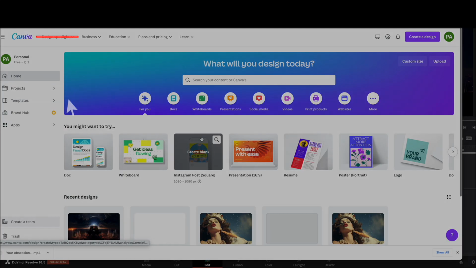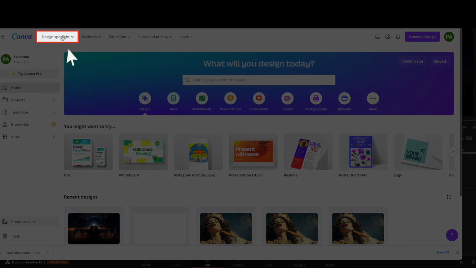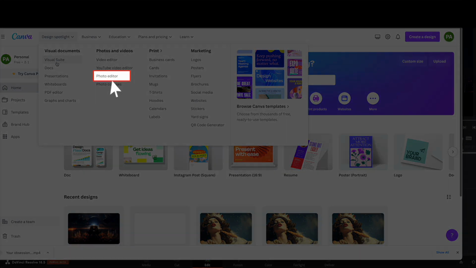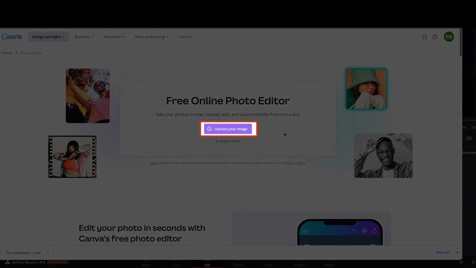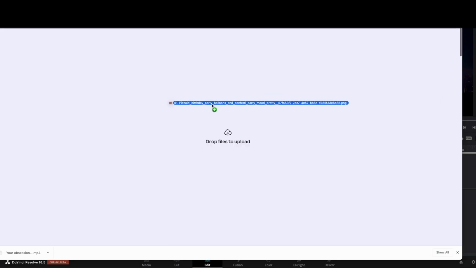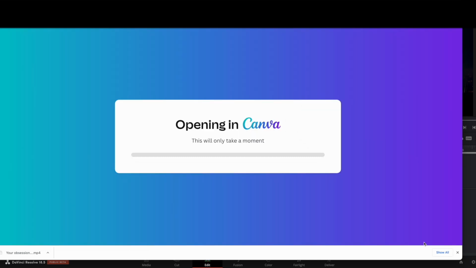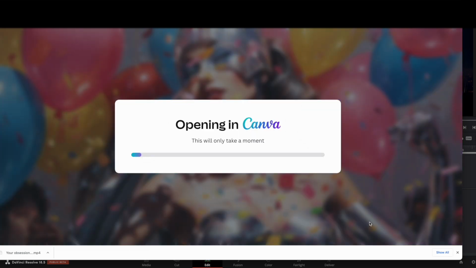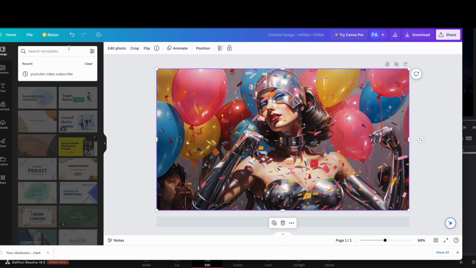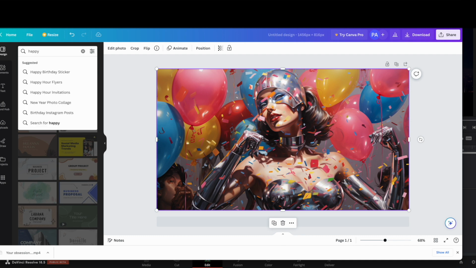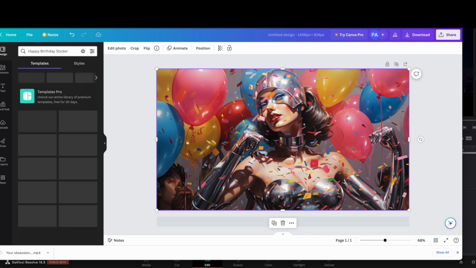All right, let's head over to Canva. We'll click on Design Spotlight at the top, and then Photo Editor. And let's click that. Okay, and then we can drag an image into this window, so we'll just do that. Real simple. And so we want to find the kind of greeting, or the kind of text that we want to put on this. So let's just search for that. In this case, we're going to do Happy Birthday.